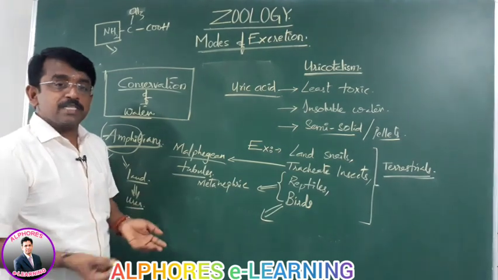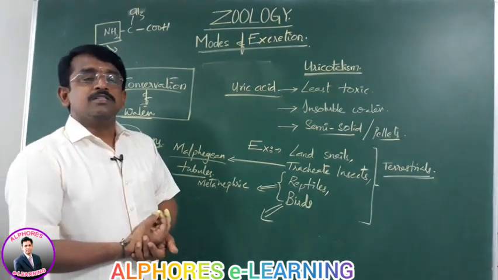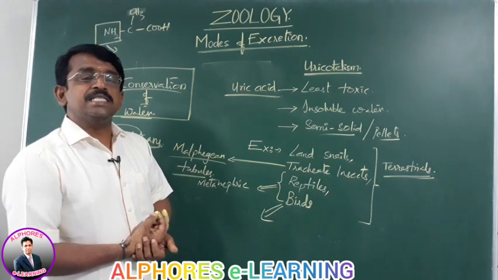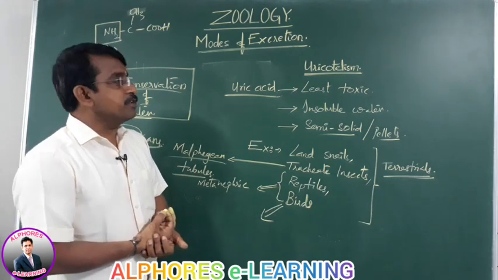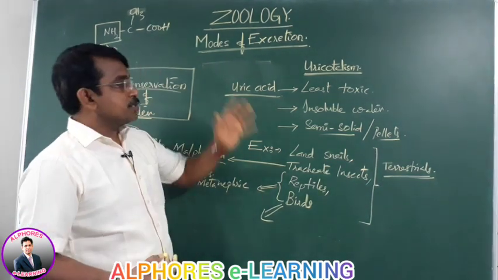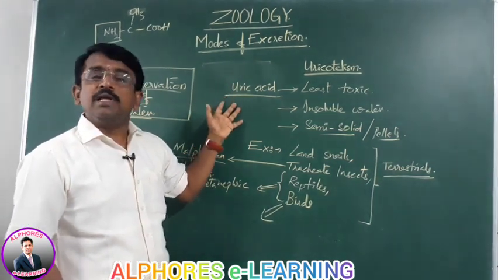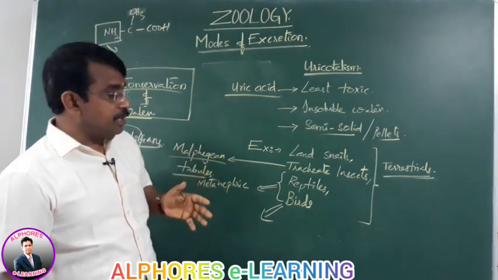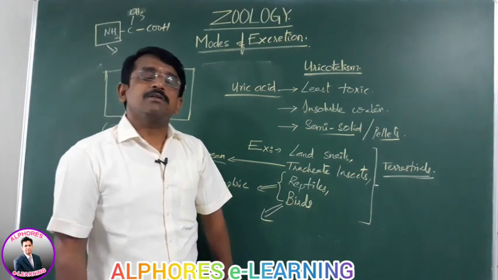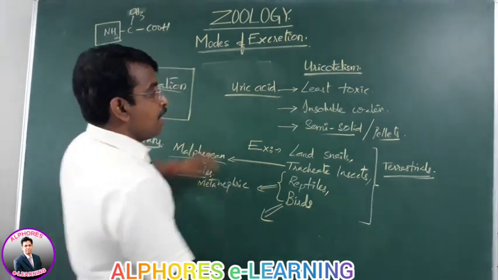Even in human beings, to some extent other products such as uric acid are present, but in the least amount. That's the reason we consider humans to be ureotelic. And here there are two types of urine we see, hypertonic and hypotonic.